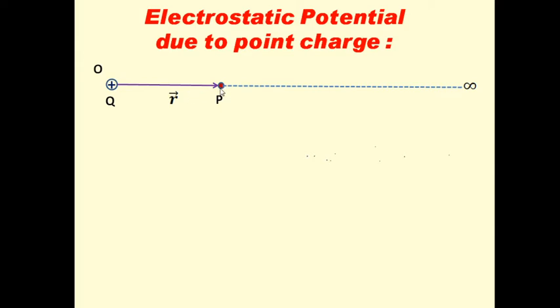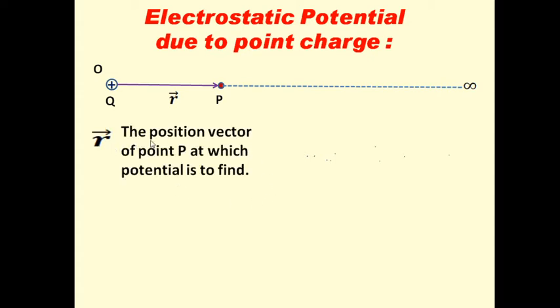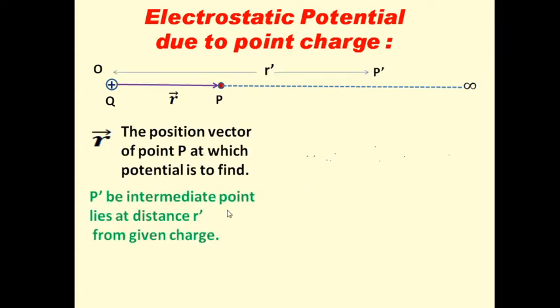P is the point at which we have to find the electrostatic potential. Now the position of that point P is represented with the help of this position vector R bar. Surely the magnitude of this R bar, that is R, will be the distance of that point P from this given charge configuration. Okay. Now here this R bar is the position vector. Now we have to consider a P dash, an intermediate point which lies at a distance R dash from the given charge or source charge.